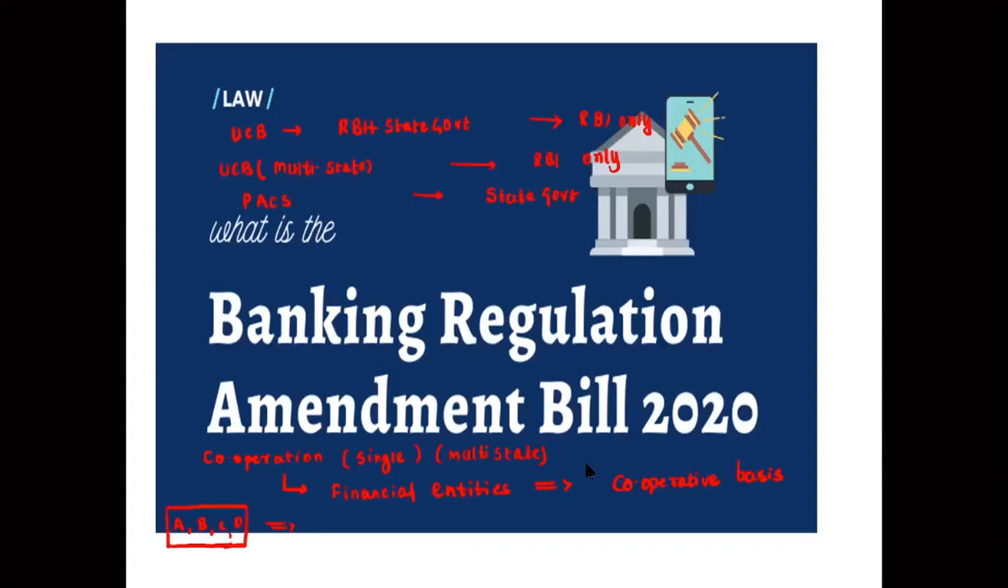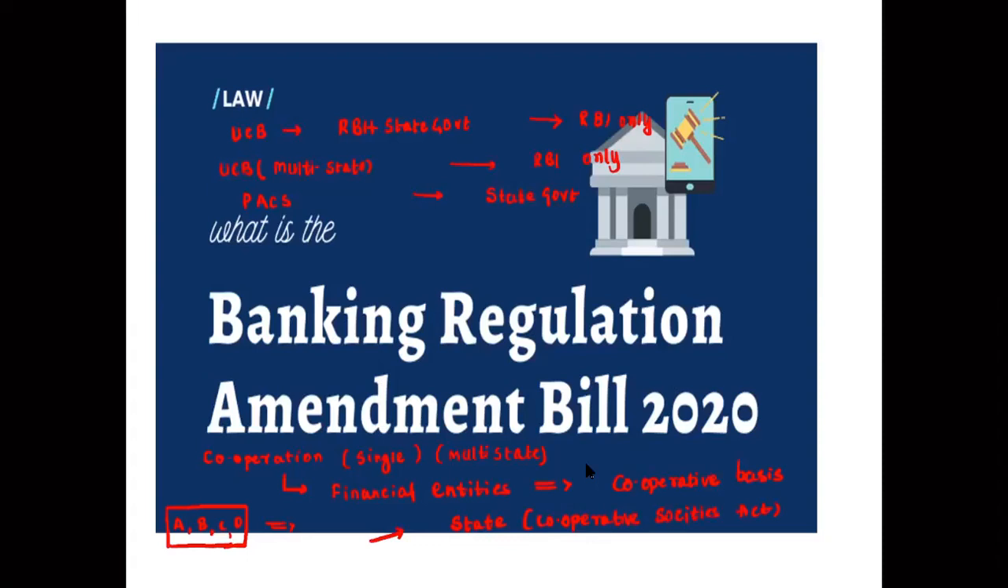So broadly there are two types, rural and urban. Urban cooperative banks are registered as cooperative societies. Cooperative banks are registered in two ways. One is under the state Cooperative Society Act, so they are the concern of the state.